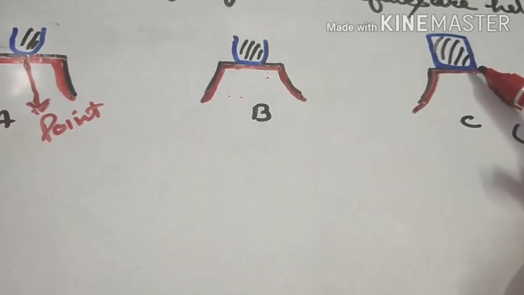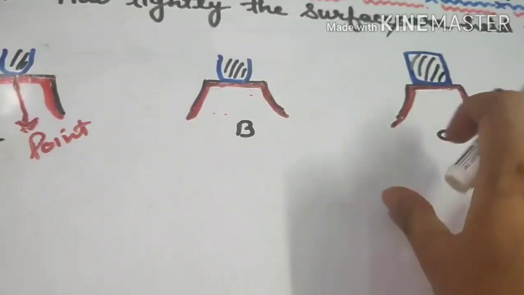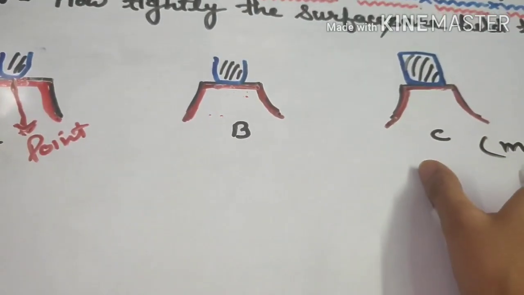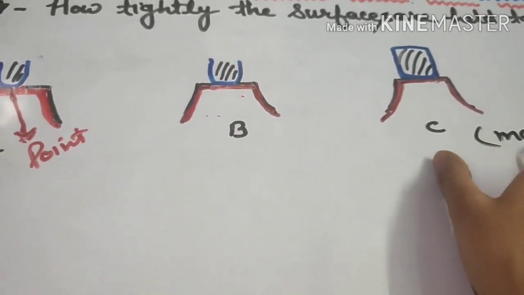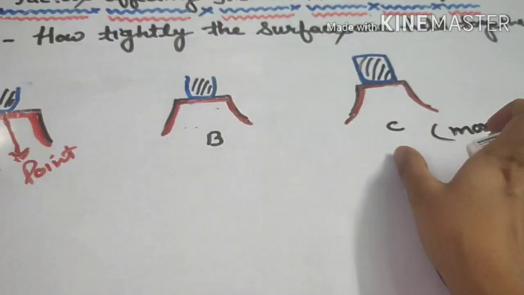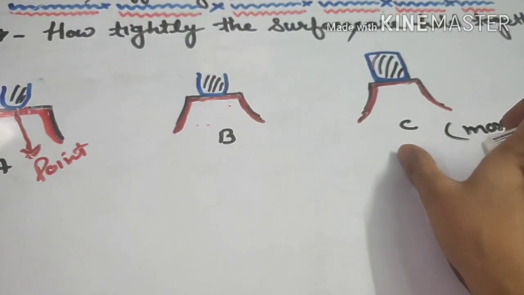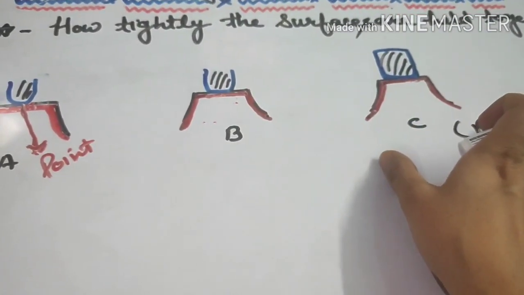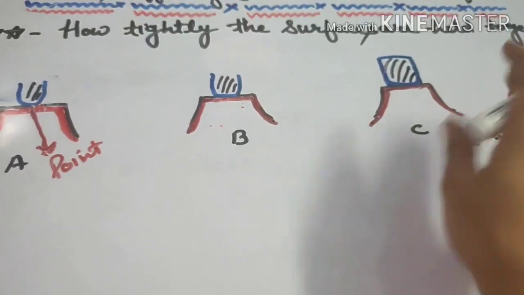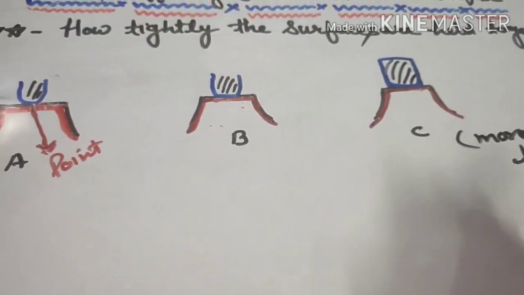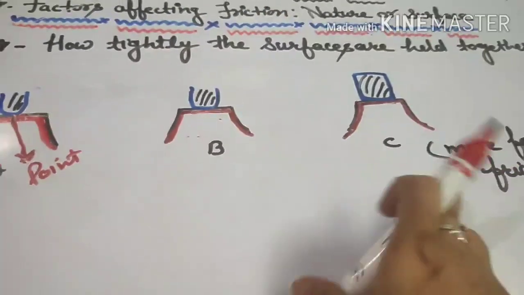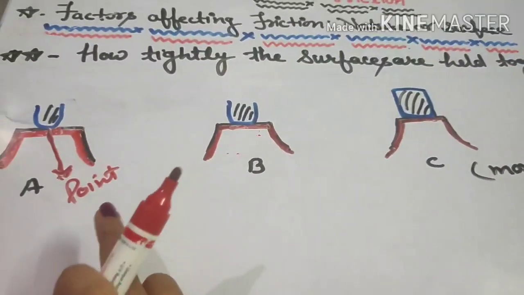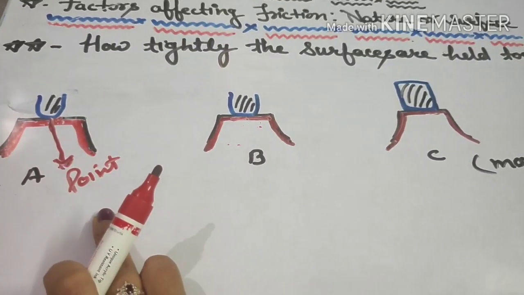The more tightly the surfaces are held together, the more the force of friction will be. So in this third case, the force of friction would be maximum, and in the first case the force of friction would be minimum.